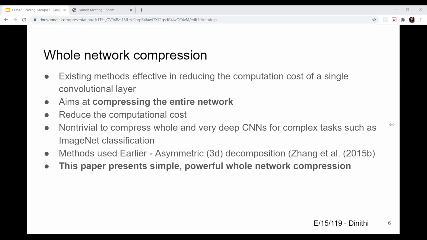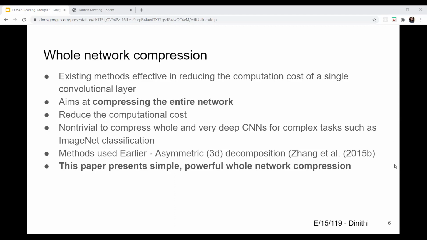There was a question asking when it is trivial to compress the whole convolutional neural network. When we do not need to reduce the computational cost or performance cost, or when the resources are not limited or the task is not very complex, it does not need compressing, so we do not need network compression either.